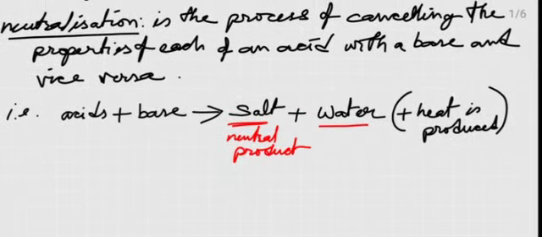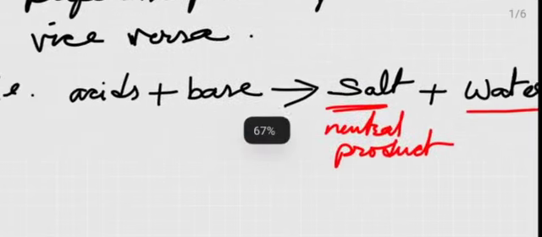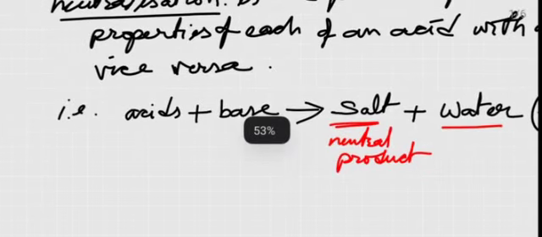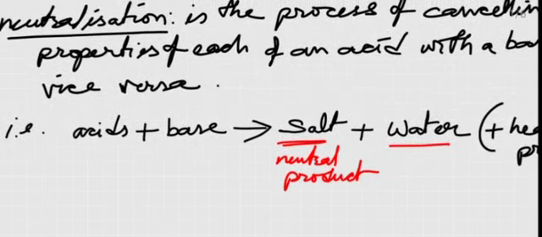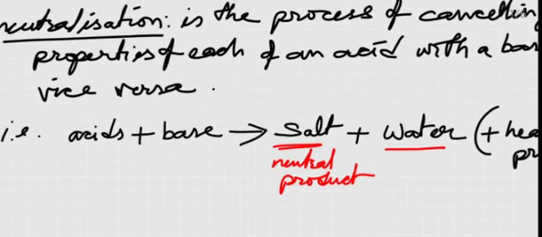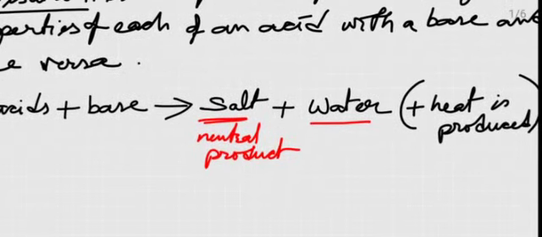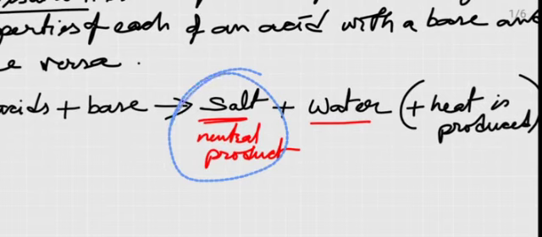Heat is produced in this reaction. It is also called a neutralization reaction. When you add the base to an acid or an acid to a base, they will cancel the properties of each other, thereby forming salt and water.